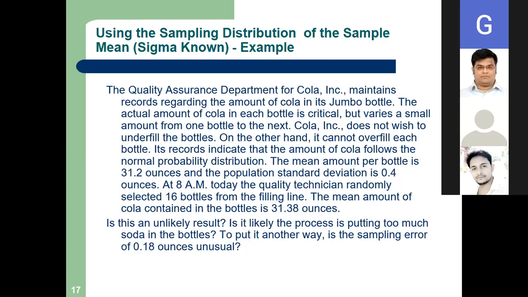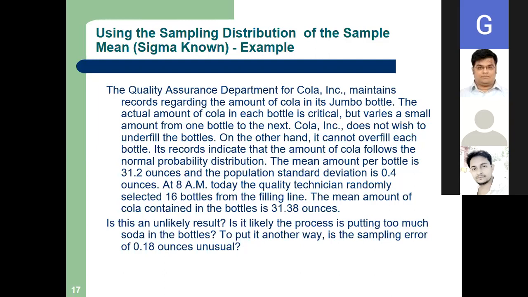Sir, I was asking, here do we have to calculate the Z value through that table? Yes, very good. Can you solve? You can take 2-3 minutes to solve.